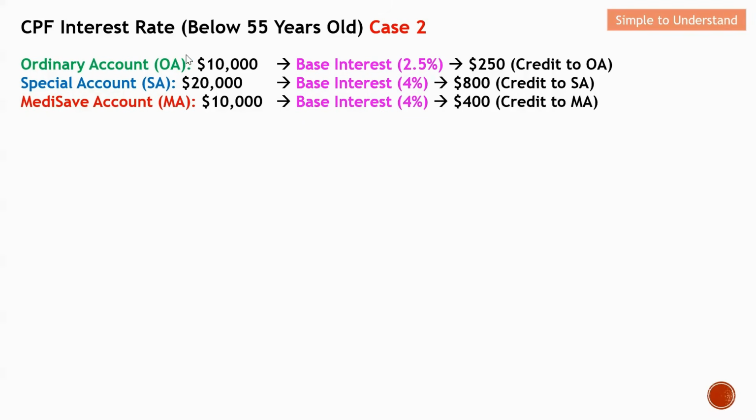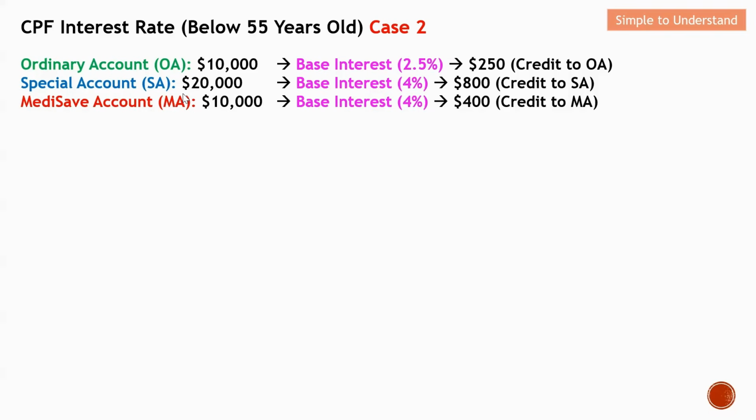OA earns a base interest of 250, and this 250 will credit to OA. Same for SA. For SA, 20K with a base interest of 4% entitles this interest of 800. Again, this will also credit to the same respective account, same for MA.